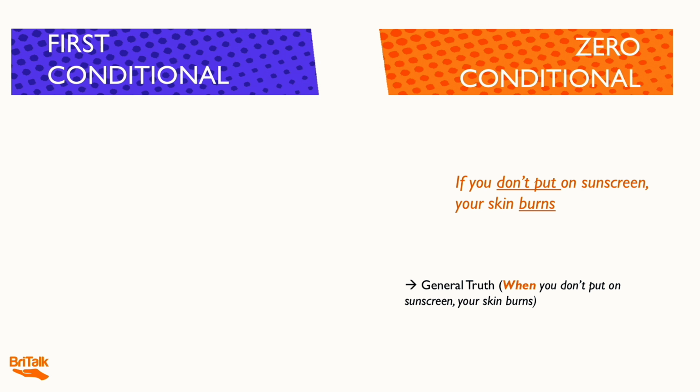Let's look at another example. If you don't put on sunscreen, your skin burns. Here we have a general truth. When you don't put on sunscreen, your skin burns. So in this situation, imagine a child has asked me, why do we put on sunscreen? And I answer by saying, if you don't put on sunscreen, your skin burns. This is a general truth.